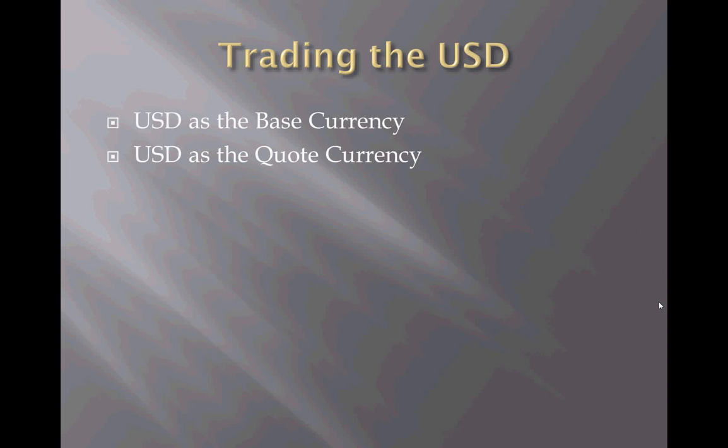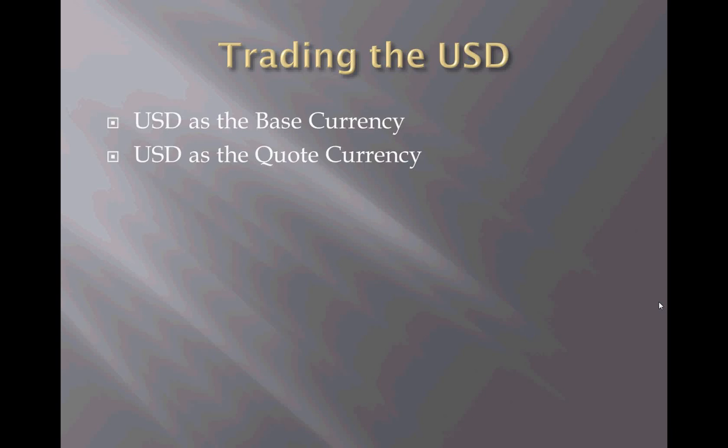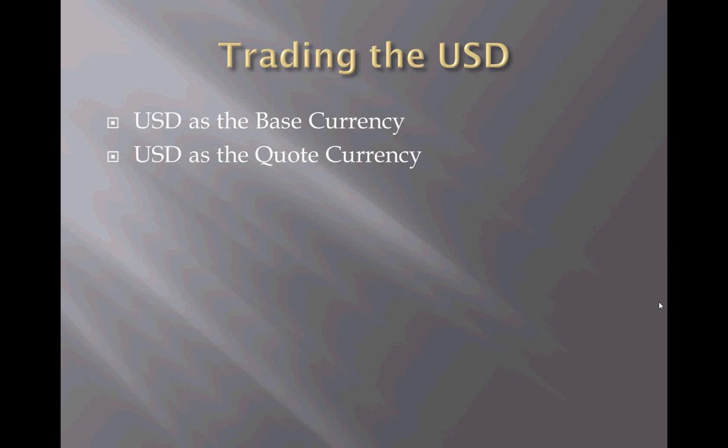Trading USD as the base currency. USD/XXX is trading amounts denominated in US dollars. Standard lot sizes are 100,000 US dollars, and mini lots are 10,000. The pip value, which is denominated in XXX, is found by dividing 1 pip of the USD/XXX, which would be 0.0001 or 0.01 depending on the pair being talked about, by the US dollar versus XXX current rate. Profit and loss are denominated in XXX.